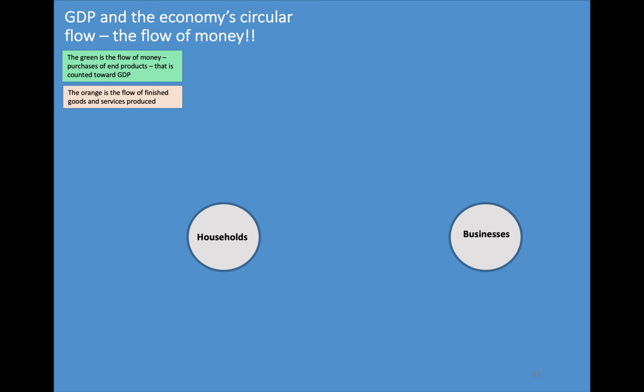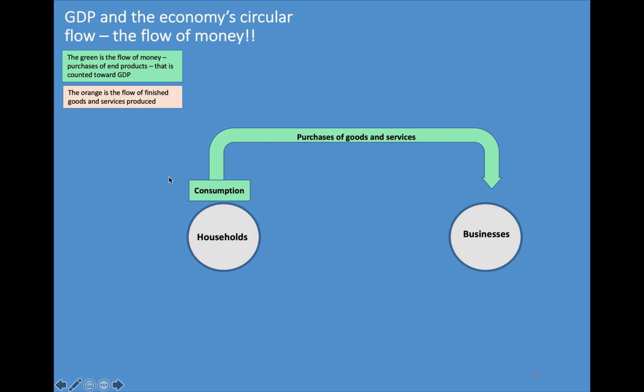is what is GDP. There's going to be a lot of other things going on here, but the green arrows and the green flows are the ones that are GDP. The orange is the actual flow of the produced goods and services like cars and soap and things like that. So fundamentally, we have households and businesses, people and businesses producing things. And people in households like you and me, we buy things. That's the purchase of goods and services. So fundamentally, that's consumption, and that's pretty easy to understand, I think.